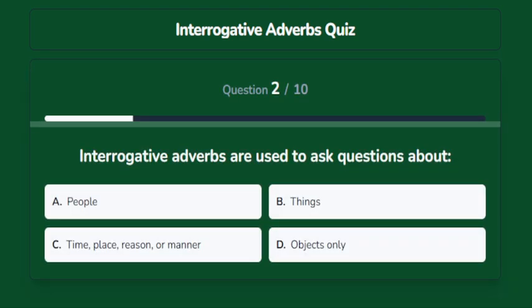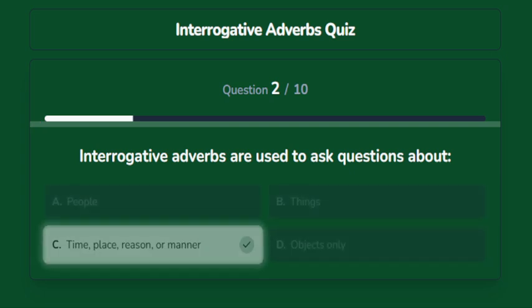Interrogative adverbs are used to ask questions about. Options are A. People, B. Things, C. Time, place, reason, or manner, D. Objects only. The correct answer is time, place, reason, or manner.